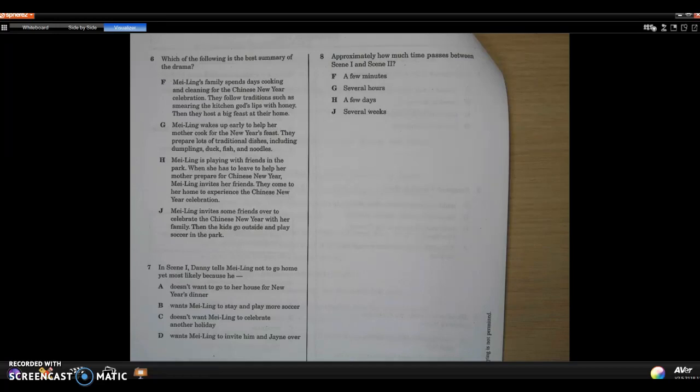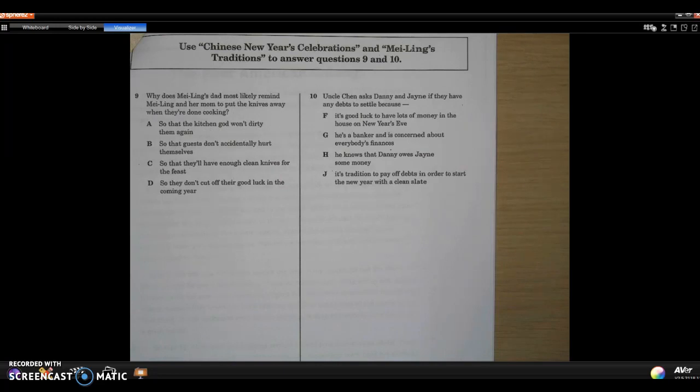7. In scene 1, Danny tells Mei Ling not to go home yet, most likely because he A. doesn't want to go to her house for New Year's dinner, B. wants Mei Ling to stay and play more soccer, C. doesn't want Mei Ling to celebrate another holiday, or D. wants Mei Ling to invite him and Jane over. 8. Approximately how much time passes between scene 1 and scene 2? F. a few minutes, G. several hours, H. a few days, J. several weeks. Use Chinese New Year celebrations and Mei Ling's traditions to answer questions 9 and 10.